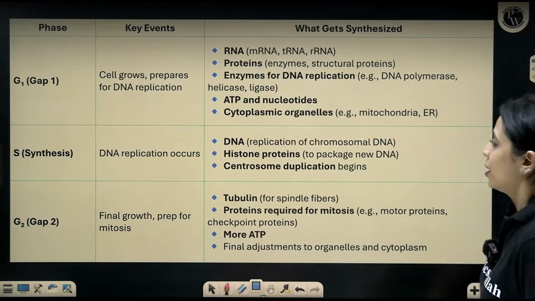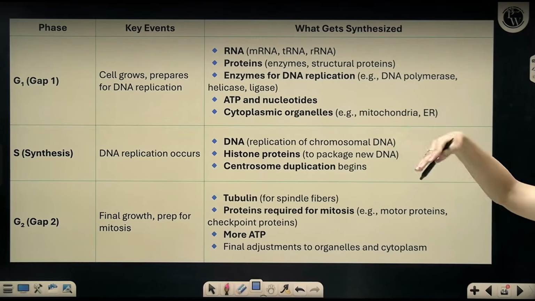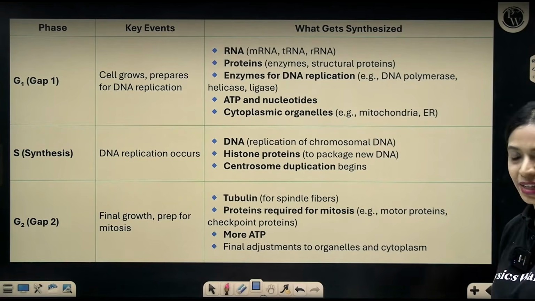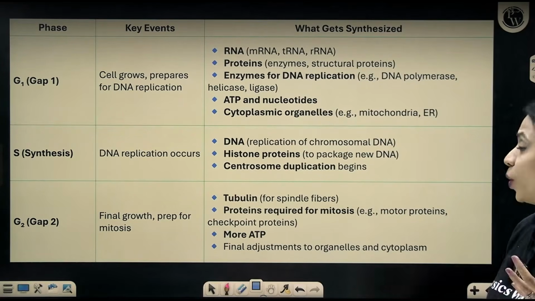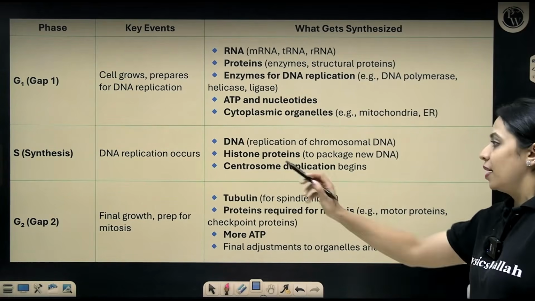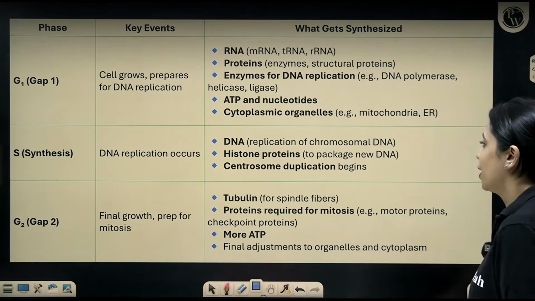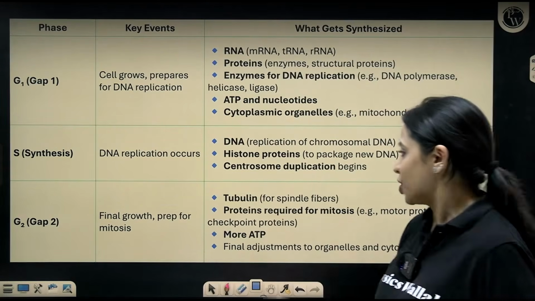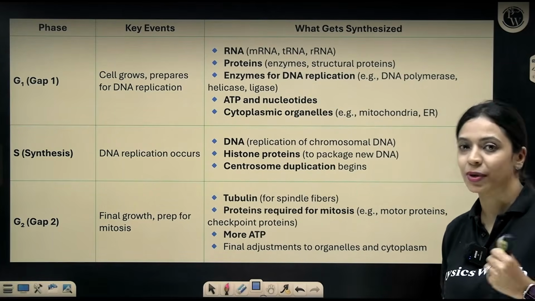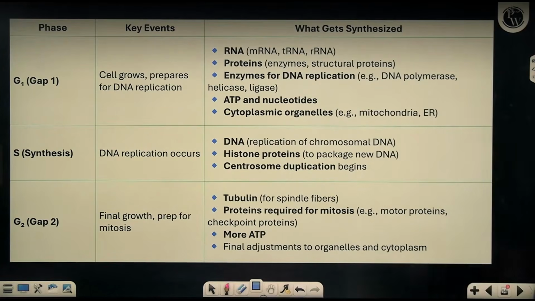Now, here is a table showing what are the different events that happen during the phases, subphases of interphase. In gap 1 phase, the cell is growing, preparing for DNA replication that's going to happen. It's going to synthesize a lot of the enzymes and proteins that are required for DNA replication. During S phase, DNA replication happens, and if it's animal cells, the centrosome also duplicates. Histone proteins are synthesized. In G2 phase, it's the final preparatory phase for mitosis. Cell growth happens considerably, but along with that, the proteins that are essential for cell division get synthesized.